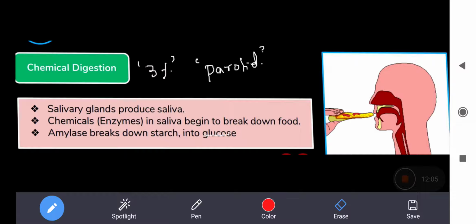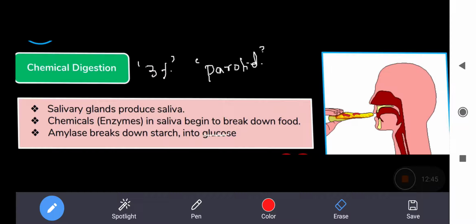Parotid gland. Parotid glands help in production of salivary amylase. Submandibular gland and sublingual gland. It is not mentioned in the NCERT, so no need to worry. This is for your extra information. I gave you the notes in that the things are mentioned. This is not for your exam purpose. If you are preparing for competitions, MPSC and all, questions can come. Okay. So we have three salivary glands, that is parotid gland.